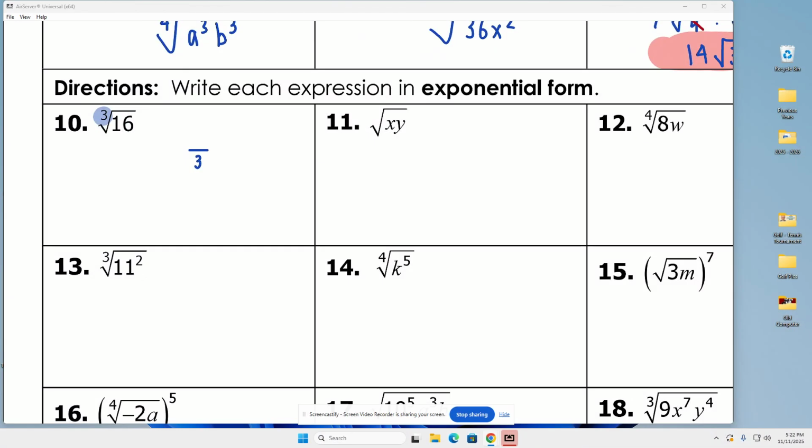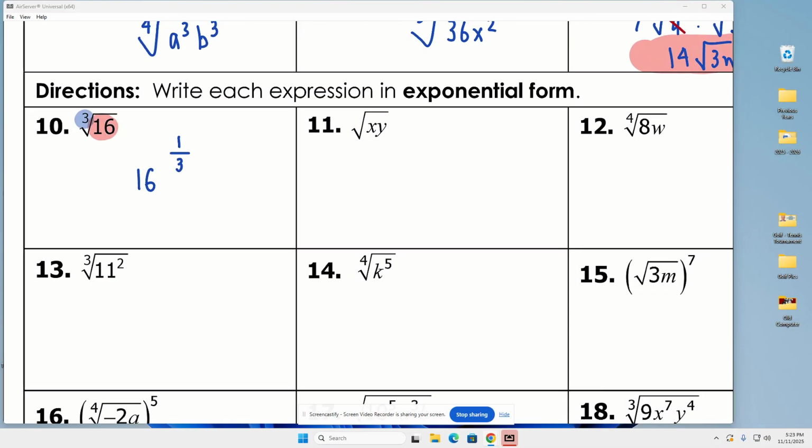Now, remember my radicand, whatever's inside that radical, that is my base. And in this case, guys, is it being raised to any power? Nope, technically just a 1. So it's 16 to the 1/3 power. And there it is.